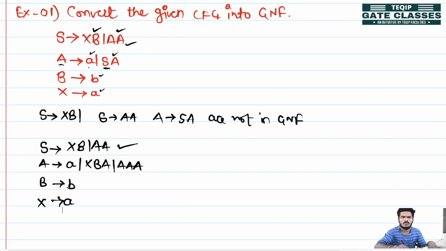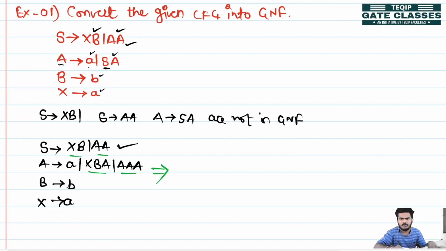After this step we can see that these productions are again not in GNF. So first we try to convert at least one of them, or if possible all the productions, into GNF form.